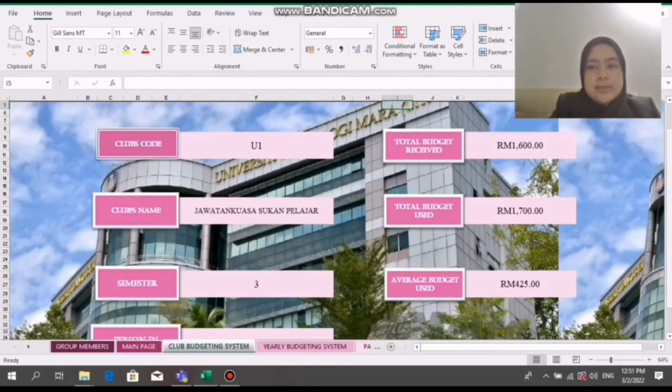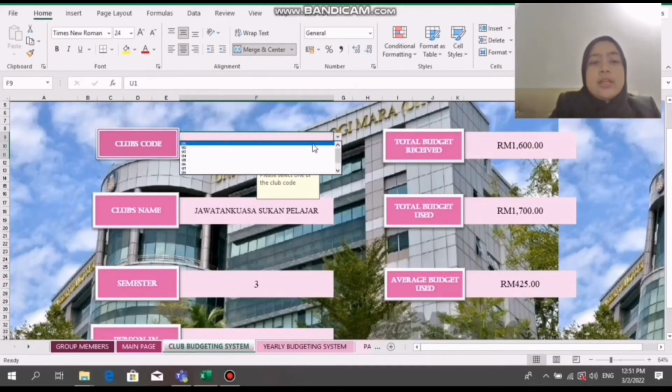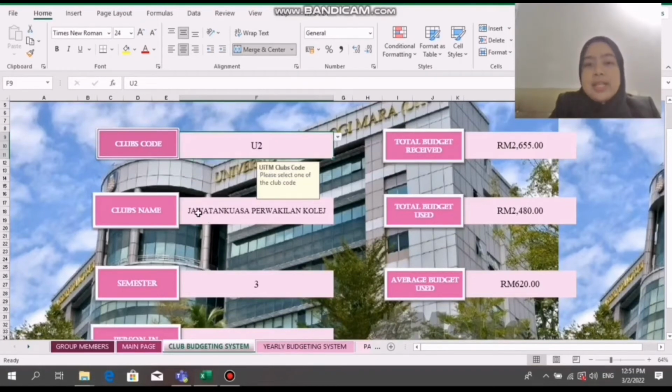For example, the user must select one of the club codes, because the club code will be referred to the club name. For example, the user chooses U2. So automatically the club name will appear in the interface, Jawatan Kuasa Perwakilan College.